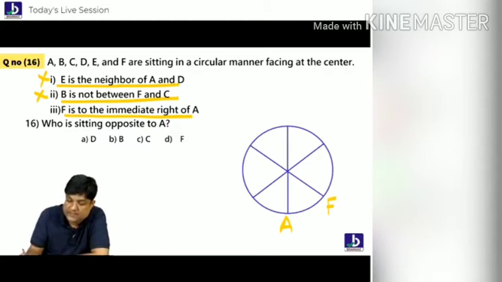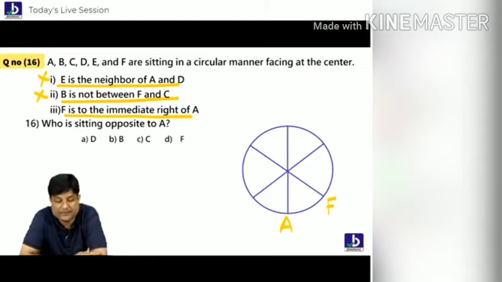These all people are facing the center. Try to understand that. These all people are facing a center. Okay, that I'll teach you later. Okay, now the over. What is next one?